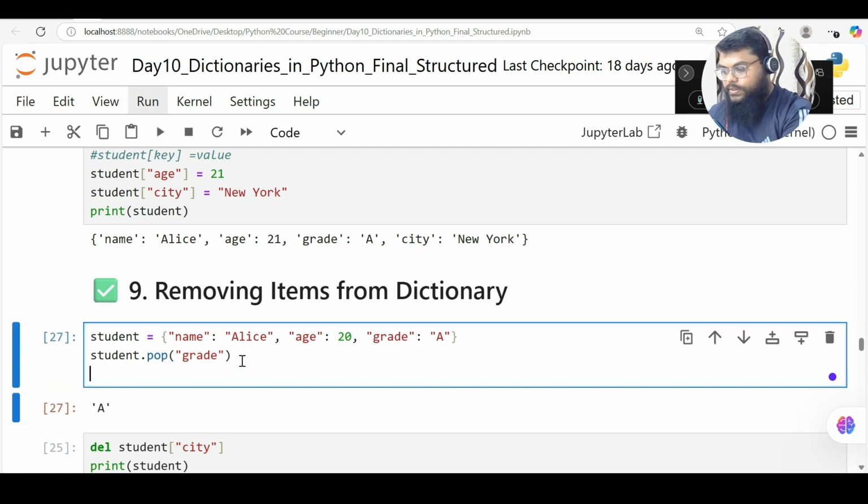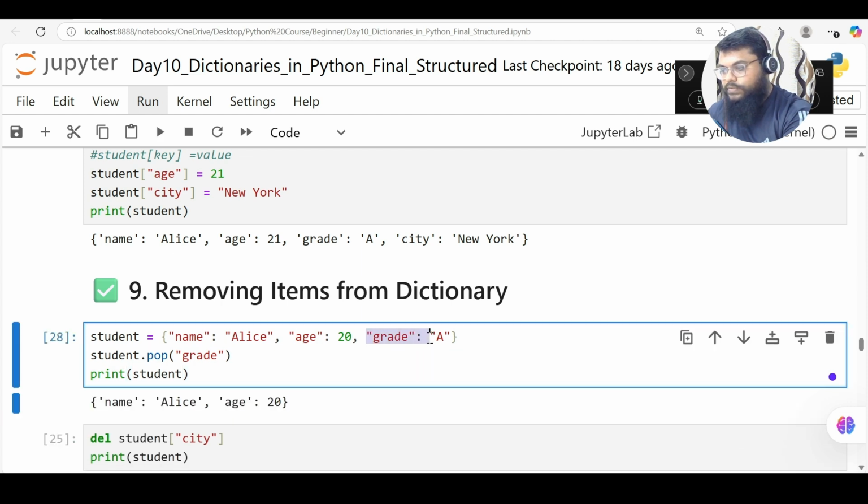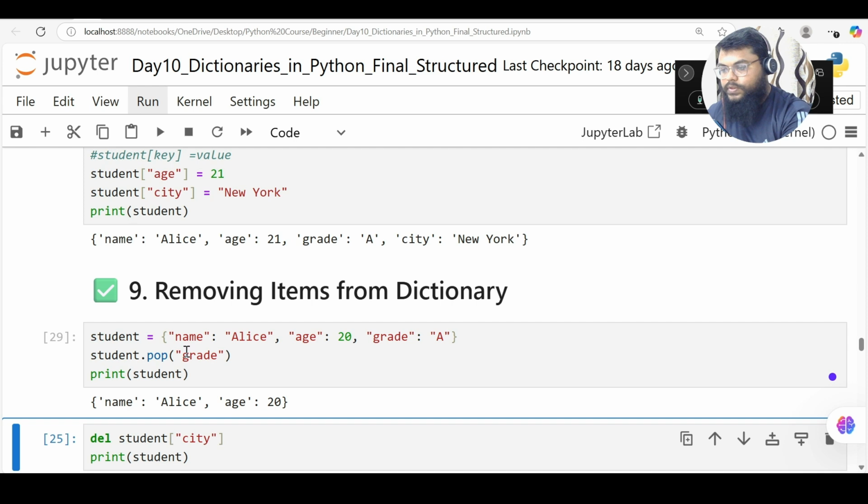Let me print my dictionary one more time. Print student. Now you can see this complete key value pair is removed. So what is the default behavior of pop? It will remove the last item from a data structure. Whatever the last item is, it will remove it.